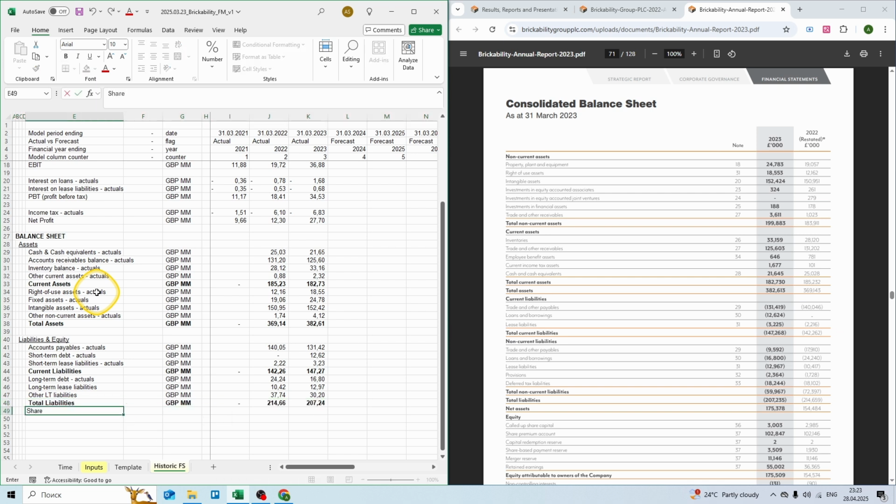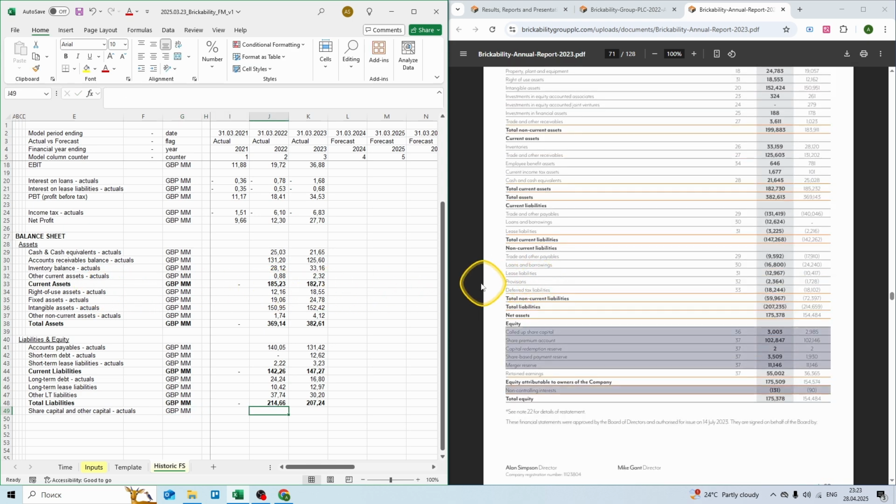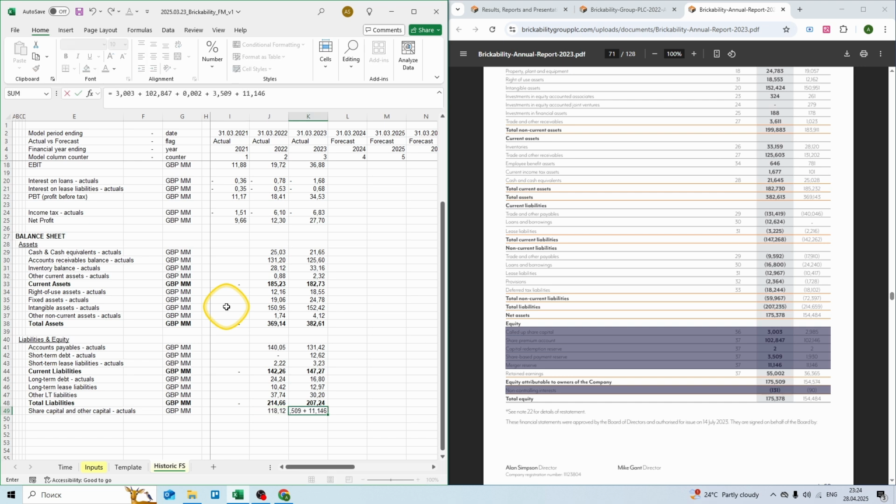Moving on to equity, we have share capital and other capital. I suggest we combine all the items except for the retained earnings. Let's scroll down a little and start listing your items. 2.9 million plus 102 million plus 2000 plus 1.9 million plus 11 million and minus 90,000. Let's speed up for 2023 and do the same.